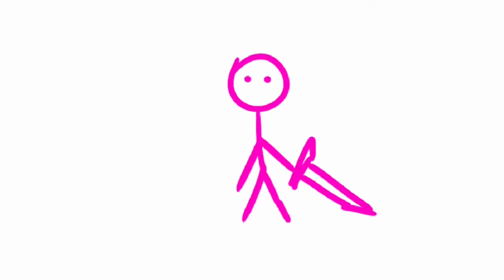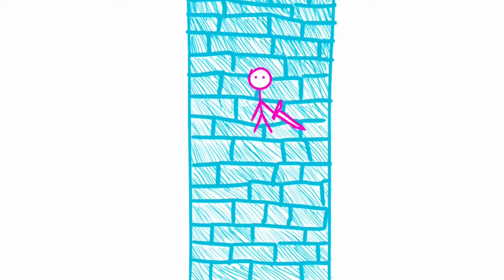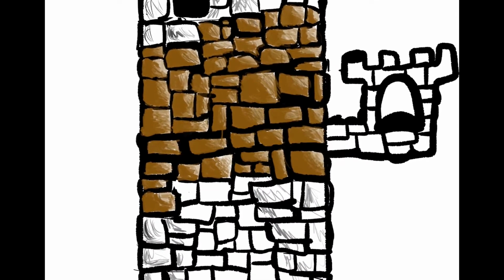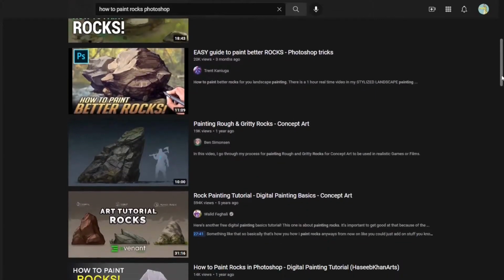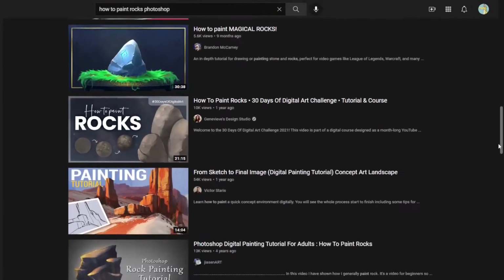The first thing I did, when I had the main idea of the game in my mind, was the artwork. This game's concept is centered around a knight that climbs an infinite tower, while escaping from a dragon that's trying to knock you down. I randomly chose the tower as the first thing I would work on. I made this first version that basically sucks. Then I took a tutorial on how to paint rocks, and after some hours of work, I came up with this version. It's been 2 years since I painted this, and I still like it very much though.